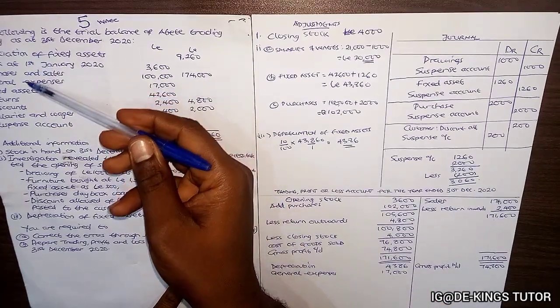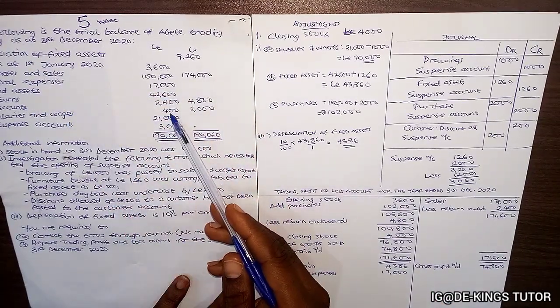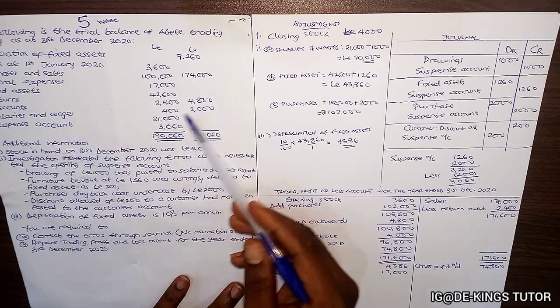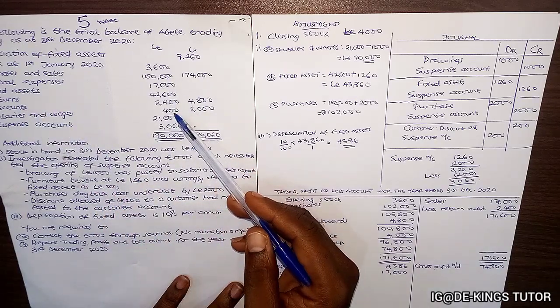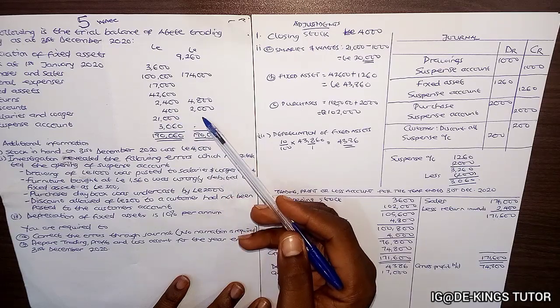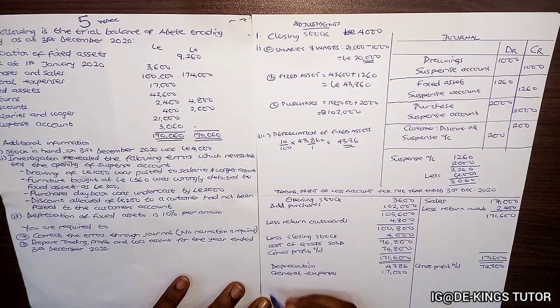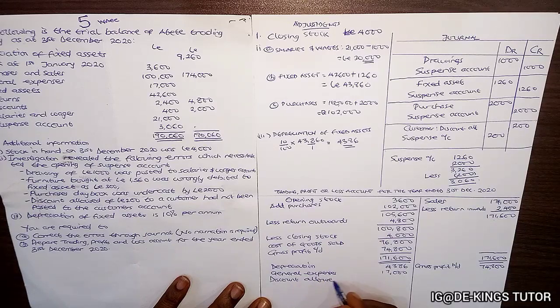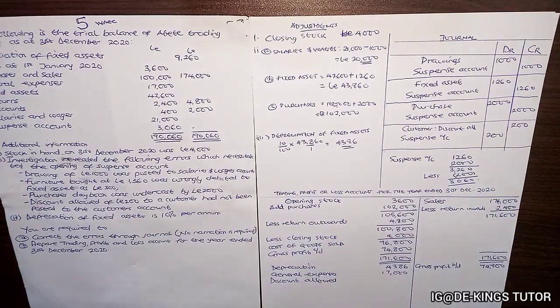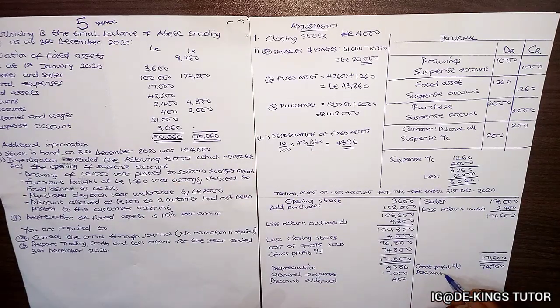Now come down. Discounts. Also, we have discounts that was not specified, but they gave us two values. Remember, the debit one is a discount allowed, while the credit one is a discount received. So the discount allowed will be how much? 400. While at the credit side, discount received, put it here. So the discount received will be 2,000.